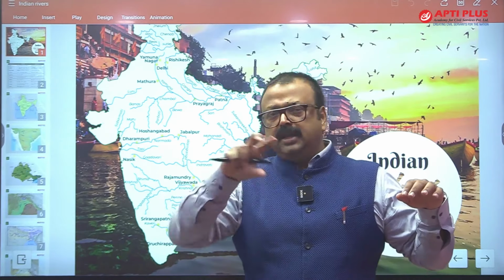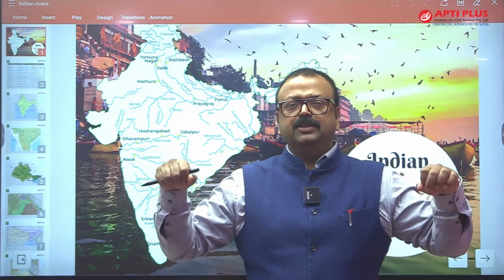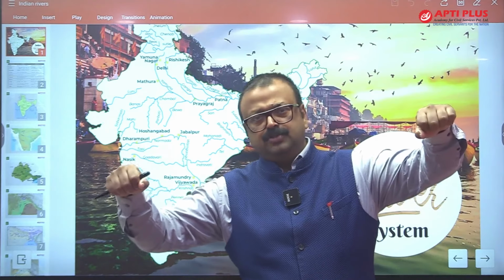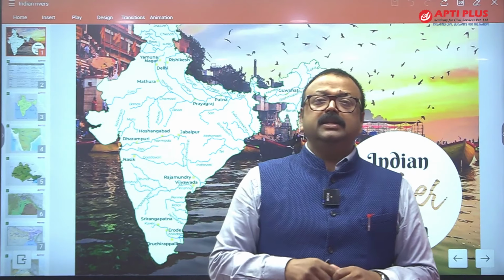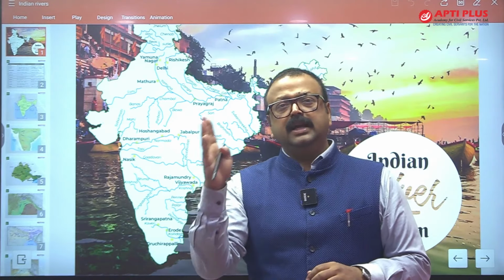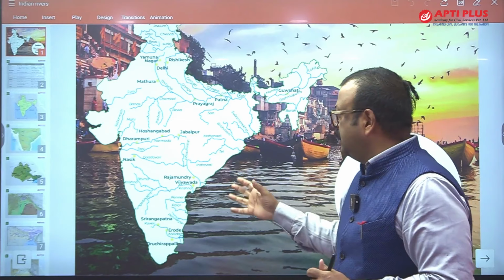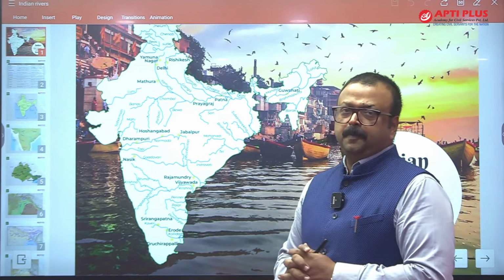There was a lot of geological activity, and one of the geological activities is what? It tilted from west to east. And due to this tilt, you will find that the net slope developed from west to east, and that's why most of the rivers are east flowing rivers, or you can say draining into the Bay of Bengal.